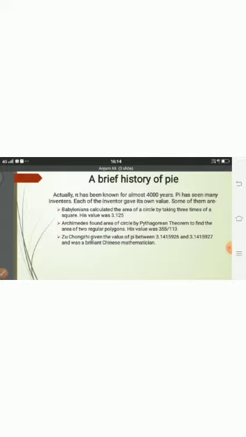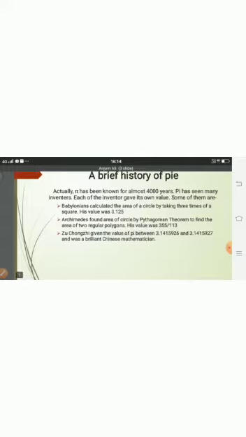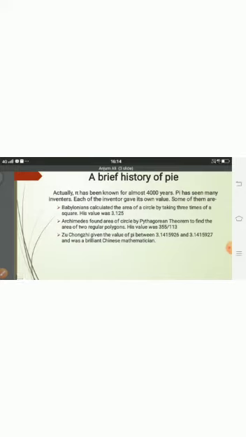His value was 355 upon 113. Our third inventor is Zhu Chongyi, a brilliant Chinese mathematician. He gave the value of pi between 3.1415926 and 3.1415927.